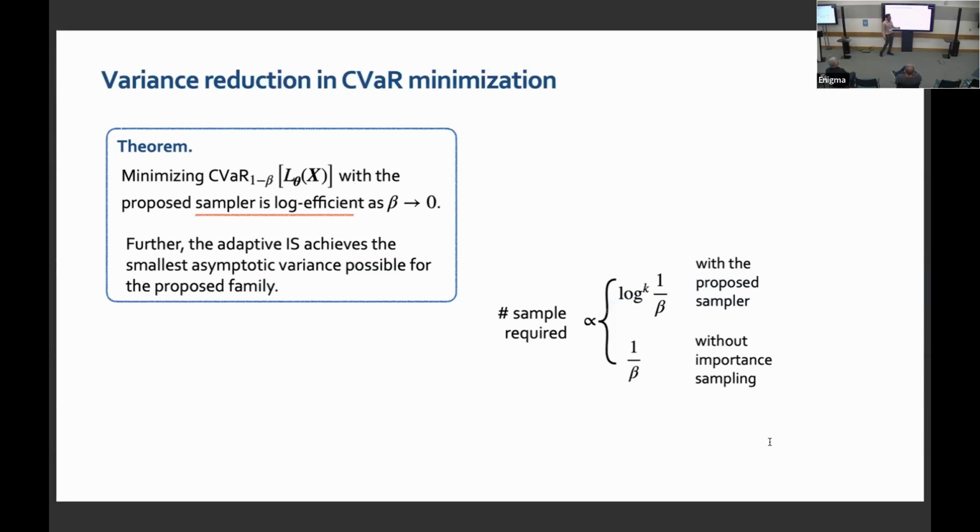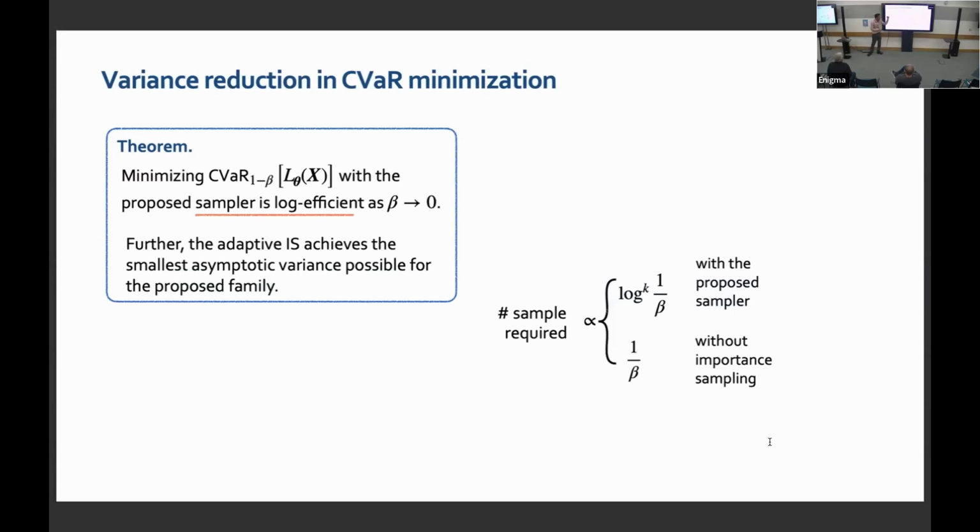By log efficient, what I mean again is the number of samples or the number of iterations required to achieve a certain accuracy. Without importance sampling, it's like 1 over beta. But beta is a small number, like 10 power minus 3 or 10 power minus 2 or 10 power minus 5. So this is humongous, but that can be made significantly small, polylogarithmic in 1 over beta. And that's what you can show with the large deviation channel.